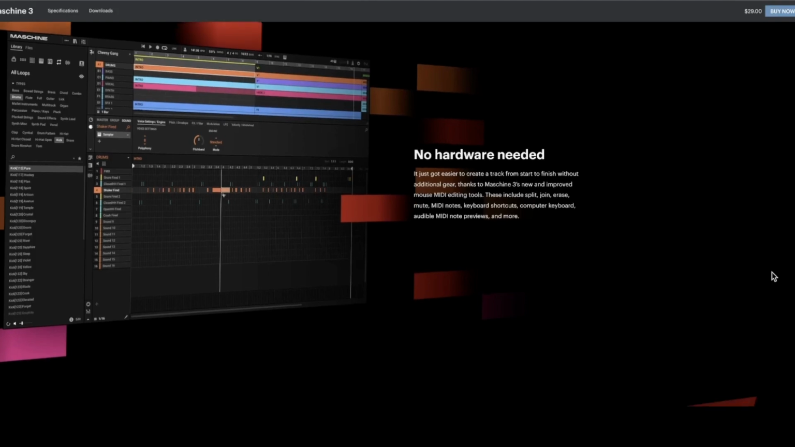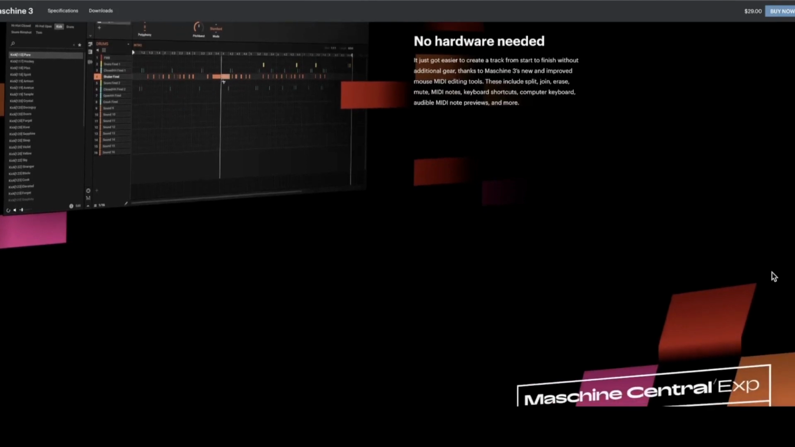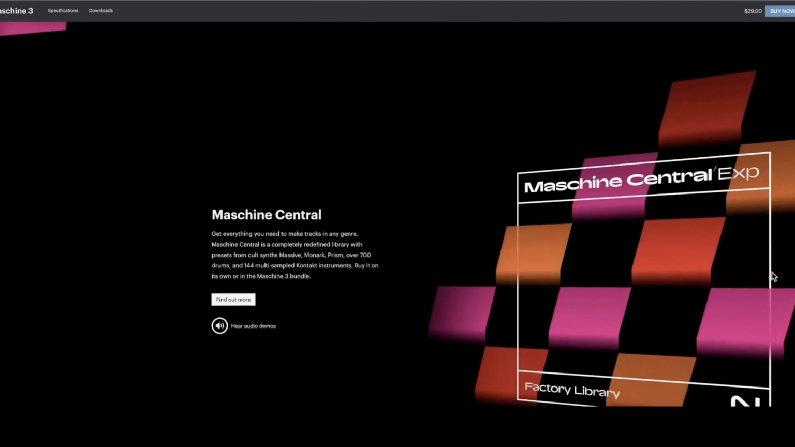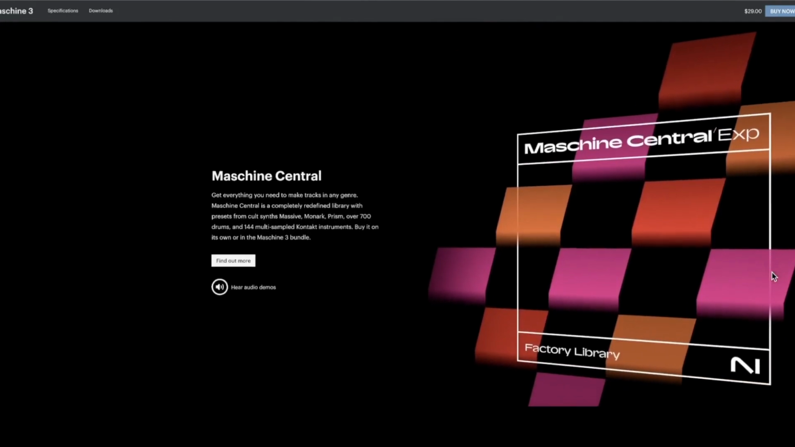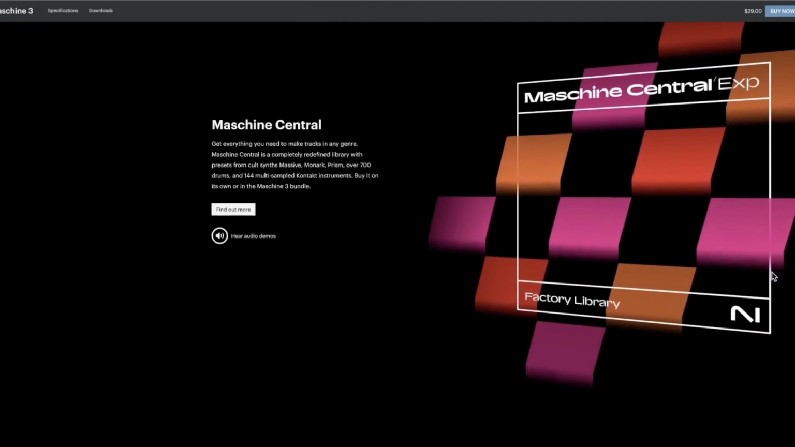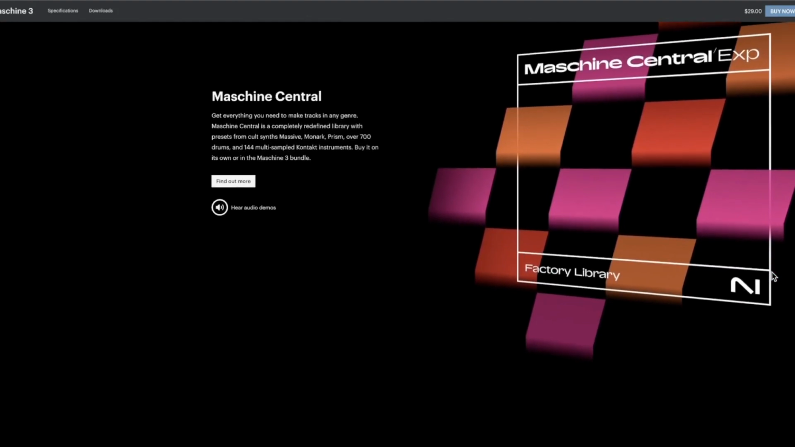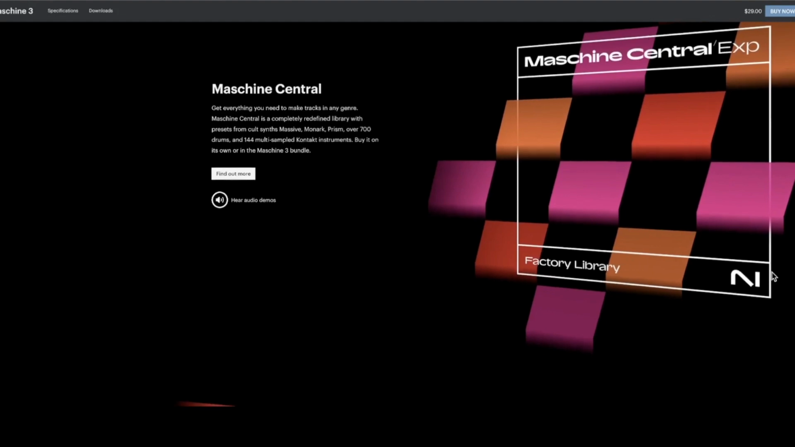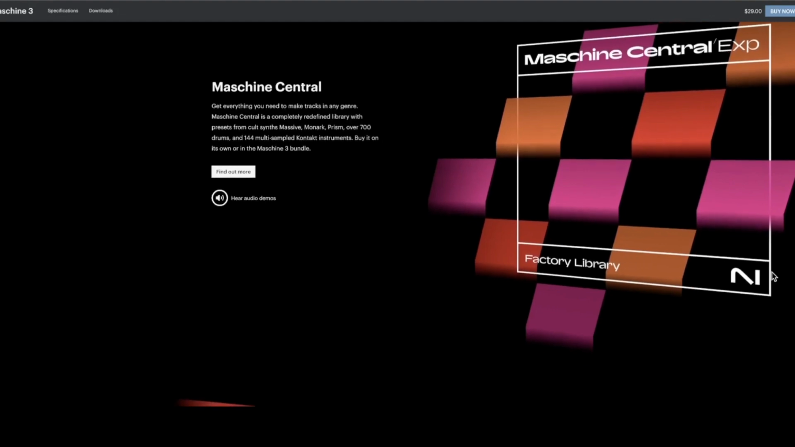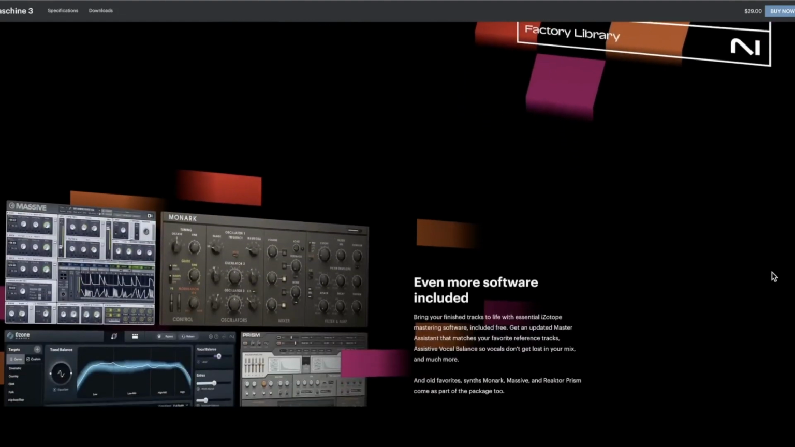I don't know. I know I won't at this time because stem separation is really not a big deal to me, other than you're getting a couple of great libraries in this. And let me know what you think about the Maschine Central expansion. Is this something that you might want to consider diving into? Let me know your thoughts.